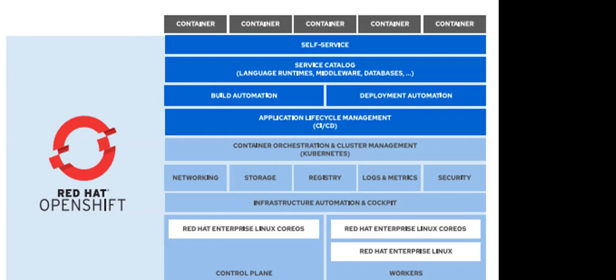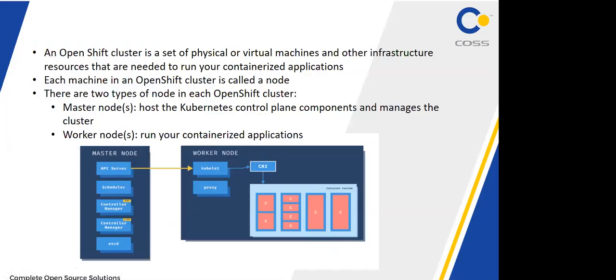So what does Kubernetes give? In the master node we have to configure networking features, logs, monitoring, security, and storage. All these things we have to discuss. These are all managed by Kubernetes resources. But the self-service platform, who will provide it to the developer? OpenShift. Who will provide application lifecycle management, continuous integration and continuous deployment? This is also possible with Red Hat OpenShift. So this is all.